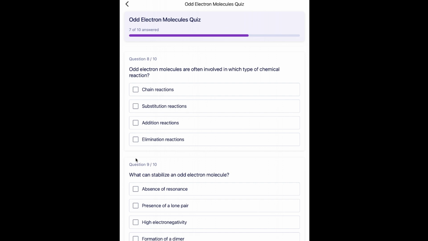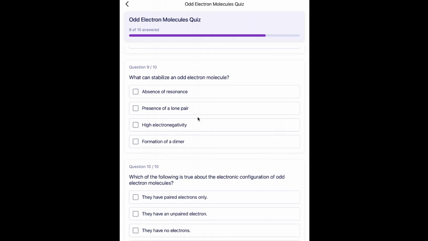Question number 8 is, odd electron molecules are often involved in which type of chemical reaction? And the options are chain reaction, substitution reaction, addition reaction, and elimination reaction. So, due to presence of unpaired electron, free radicals are highly reactive because they want to pair up that lone electron. When one radical reacts with another molecule, it often creates a new radical which continues the reaction. This is what we call chain reaction. So the answer will be A, chain reaction.